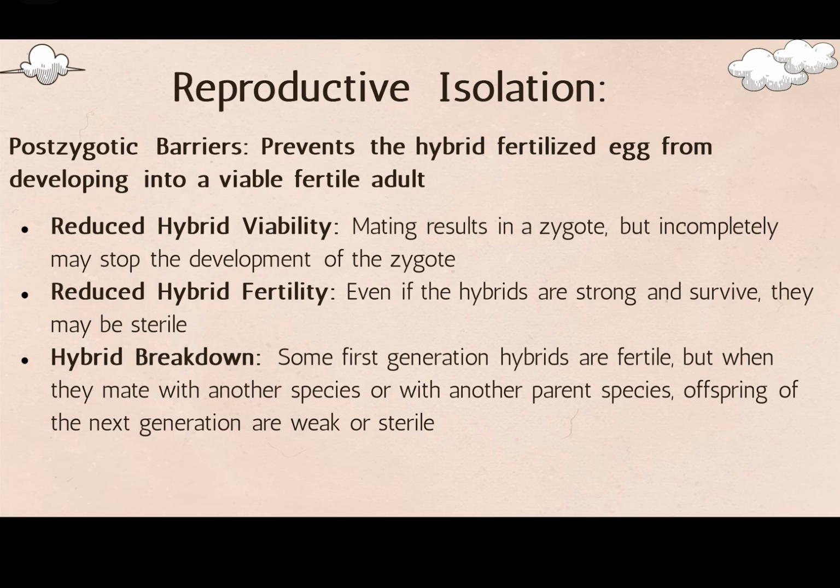A postzygotic barrier prevents the hybrid fertilized egg from developing into a viable, fertile adult. There are 3 examples of this. Reduced hybrid viability is when mating results in a zygote, but incompletely, and that may stop the development of the zygote. Reduced hybrid fertility is when, even if the hybrids are strong and survive, they may be sterile. And hybrid breakdown is when some first generation hybrids are fertile, but when they mate with another species or with a parent species, offspring of the next generation are weak or sterile.